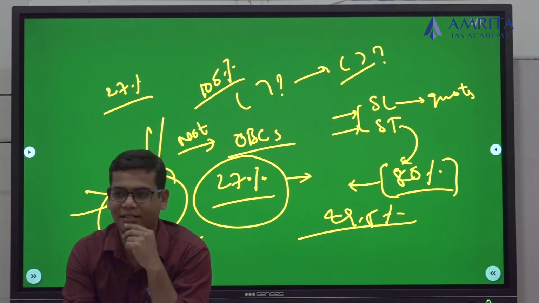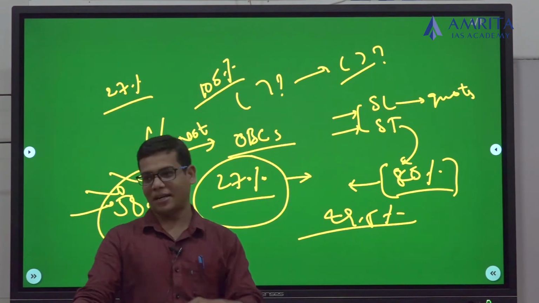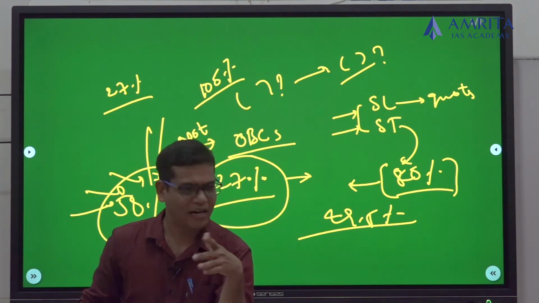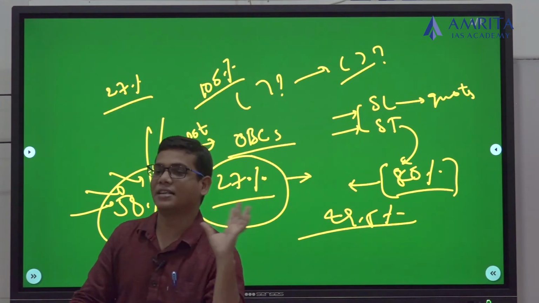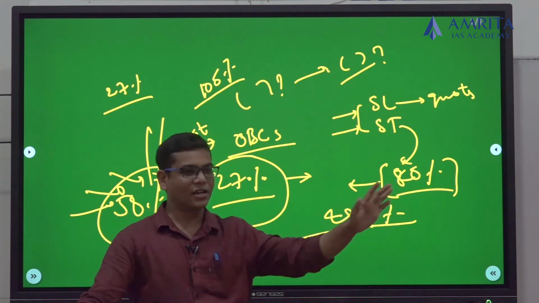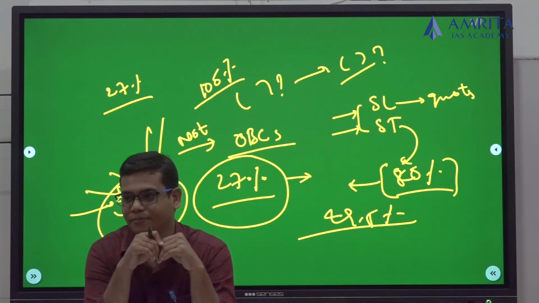Only general candidates. So now lot of regional parties, especially from northern India, and now the demand is arising in southern India also: we need to have the caste census. They are not talking about all these things. They're only talking about caste census. We need to have the caste data.